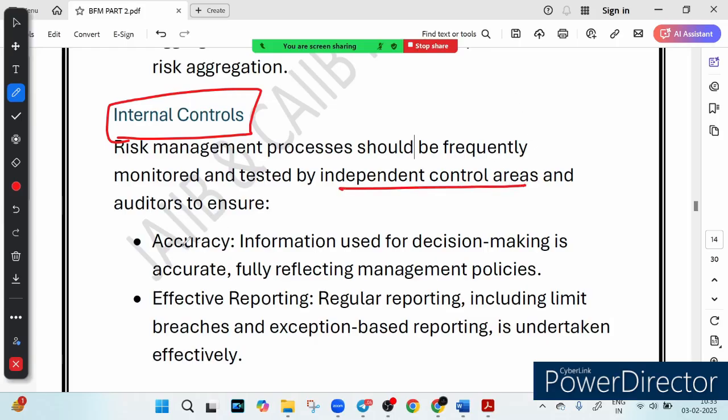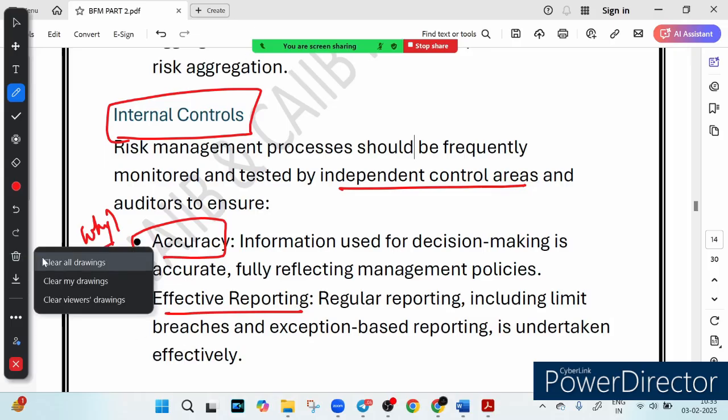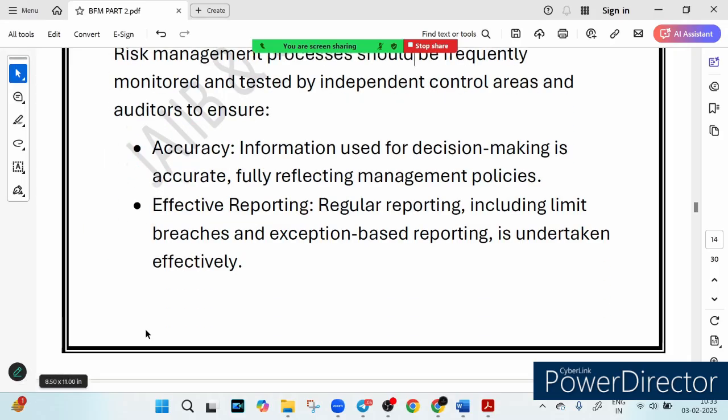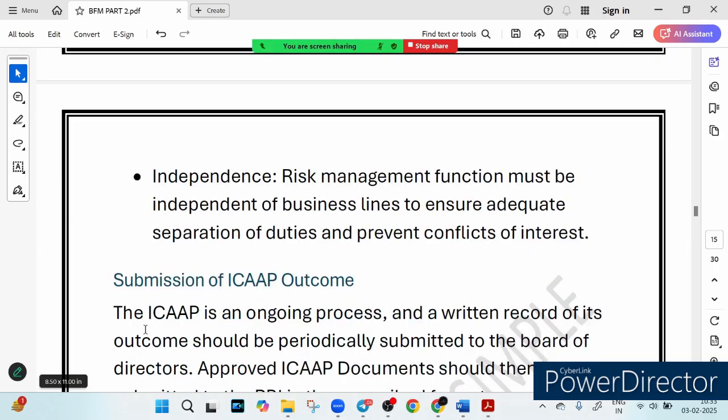Now the second question is why these independent teams are needed. The first reason is accuracy. You know accuracy, that means the data reflects real financial risk. Second, effective reporting. It means that important updates, like limit breaches, are reported immediately. That is called effective reporting. The third reason is independence.